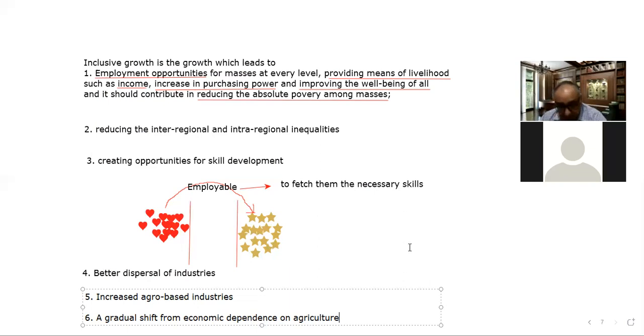And the next thing is more focus on the creation of direct employment opportunities, as we see MGNREGA providing direct employment.